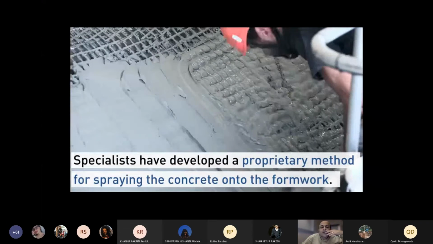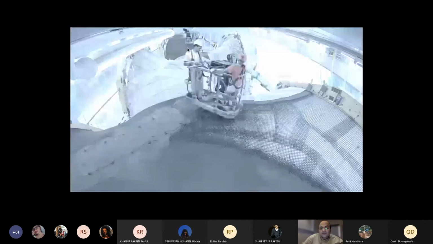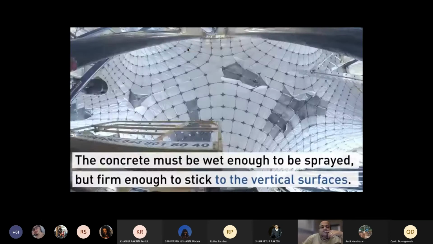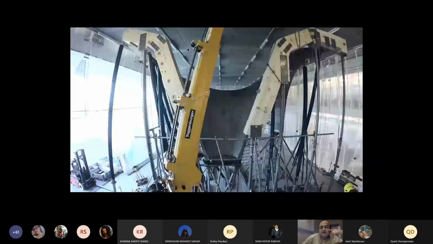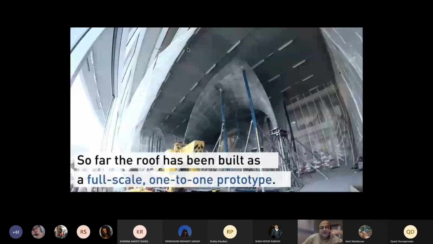And the beauty of this is that the reduction of the material is the key. From very thick members to very thin members. You can definitely visit this on YouTube. They're removing the edge beams now that the concrete has set. And this was actually built for a penthouse and then placed out there.